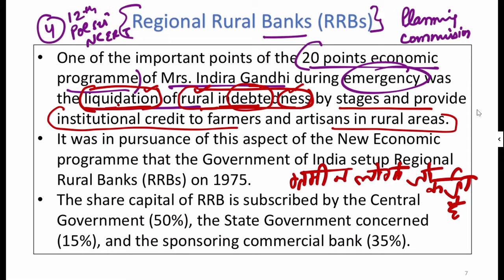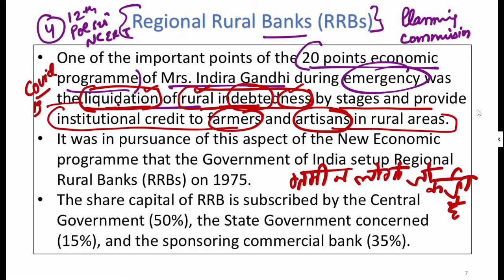Now you have seen at this time also the government has done the liquidation of the rural indebtedness. COVID में the most affected people are those who are the farmers or the artisans. Now artisan covers a varied range of people. So remember that, under COVID-19, the government has provided this, the liquidation of the rural indebtedness. It was in pursuance of this aspect of the new economic program that the government of India set up the RRB. So this is the history of the RRB. So 20-point economic program, liquidation.